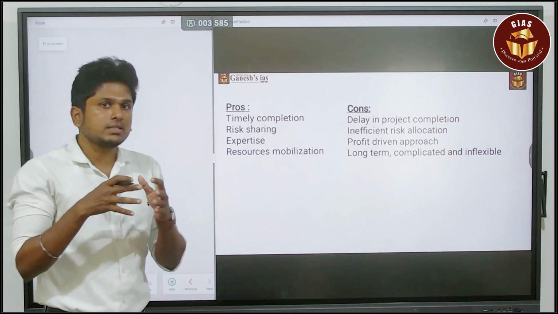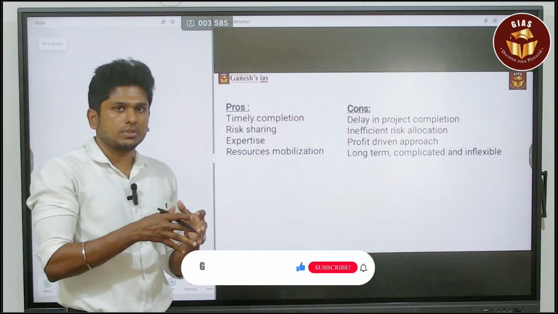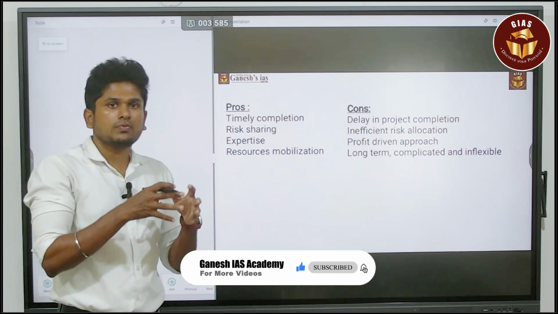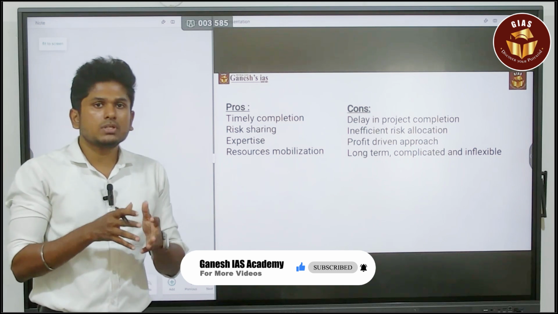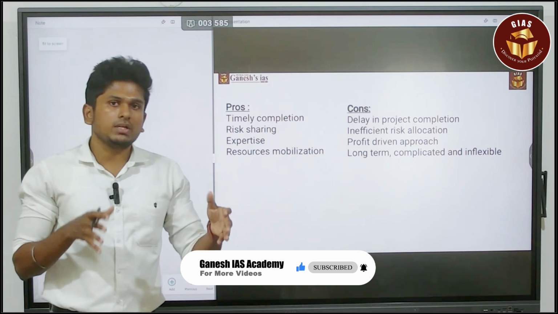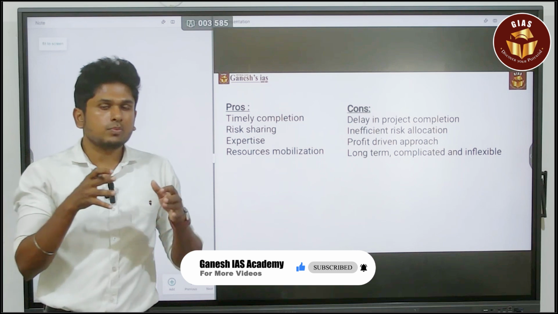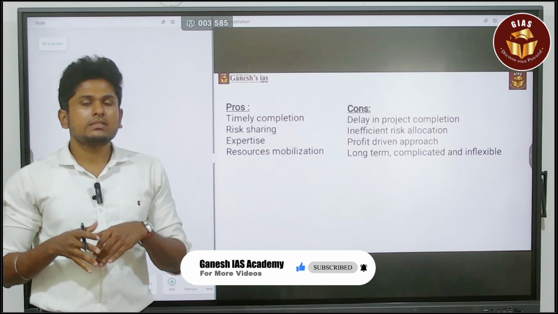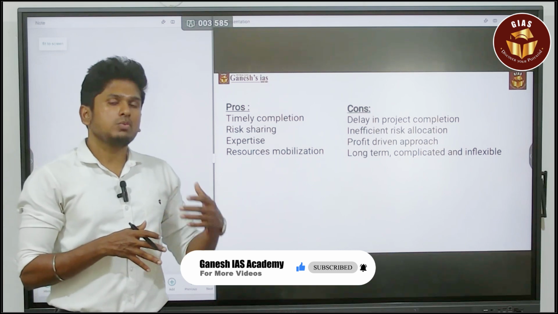But consider a scenario where a natural disaster happened, or a COVID-19 like situation happened. The government will stop funding the project, and they will focus more on the welfare of the people. More than development, they will focus on the welfare of the people. So the project completion will get delayed. That is the major issue when it comes to the public, when it comes to the government.